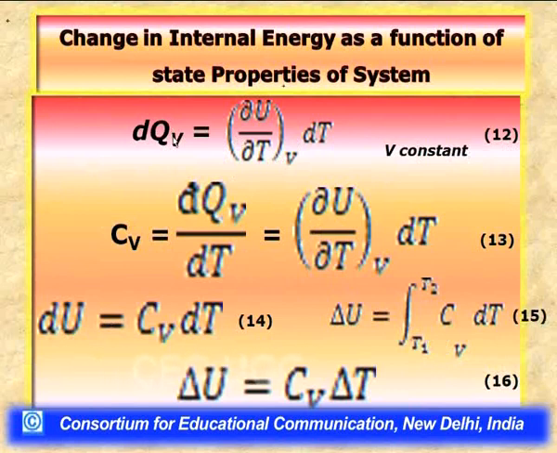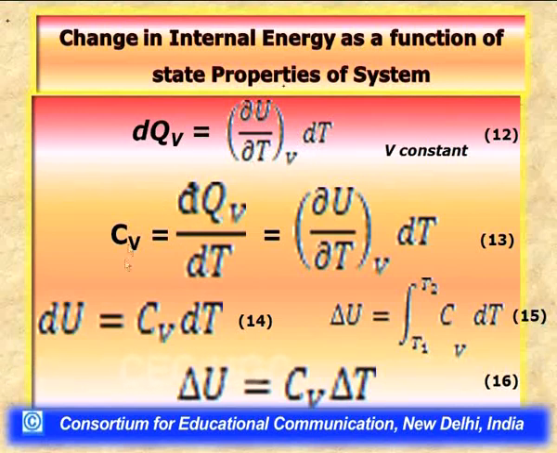Now, make a note of the point that in equation 11 there was only dq, but we have put a subscript v over here also. What it signifies is that this small heat effect dqv occurs under the condition of constant volume, and this dqv is equal to the rate of change of internal energy with temperature at constant volume, multiplied with the change in temperature.